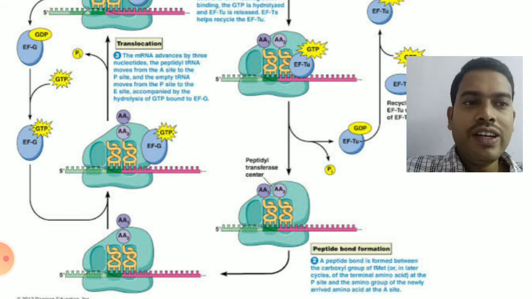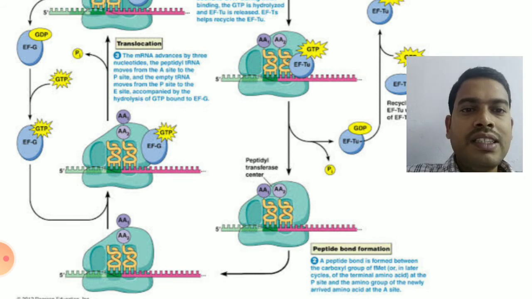And this translocation of the ribosome needs energy in the form of GTP, and that is provided by EFG. So EFG is the elongation factor that plays an important role in the translocation of the ribosome that is present on the mRNA with the help of GTP.